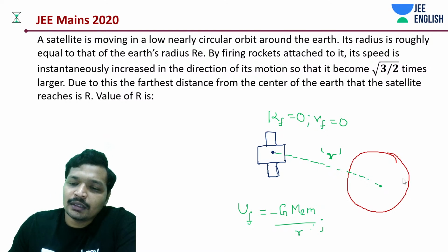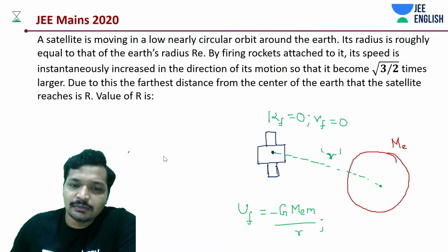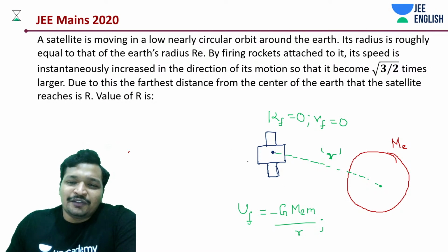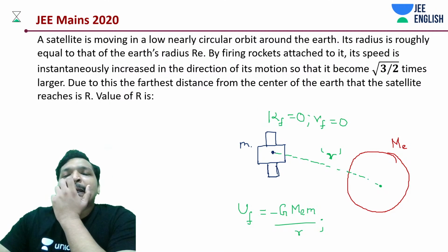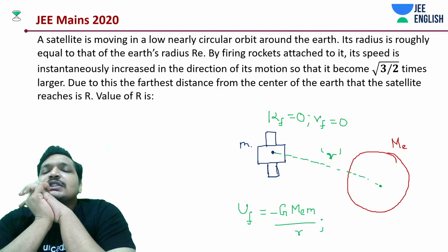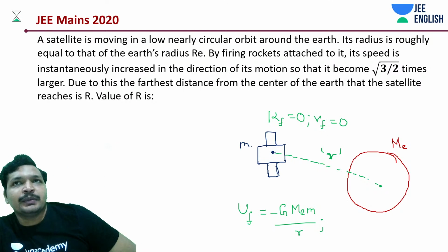This has mass ME, this has mass m. End of the story, students. Do we need to even understand anything? I'm just thinking if this could be like, let's say, it's shot like this. This should be moving in this direction.